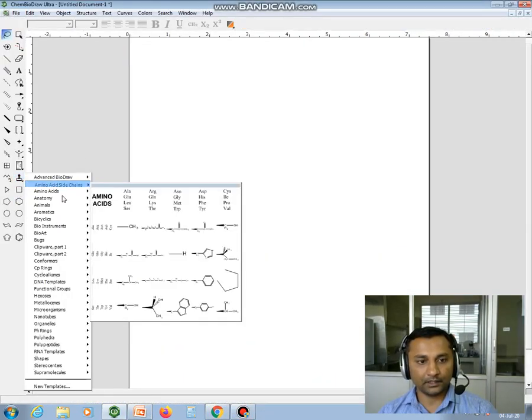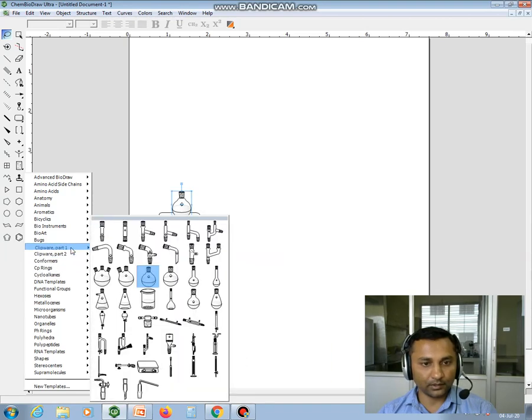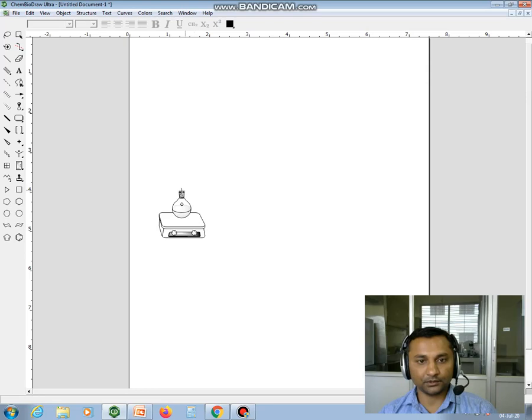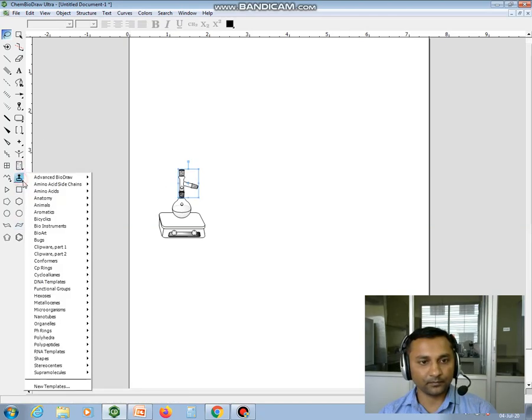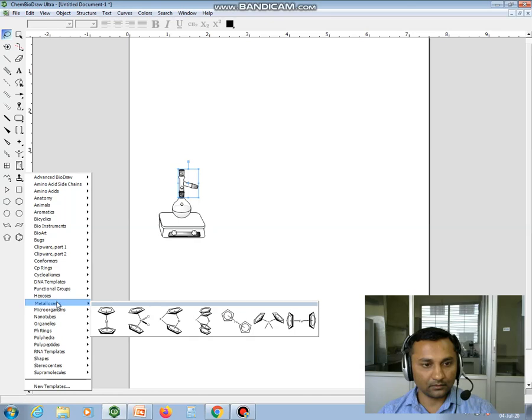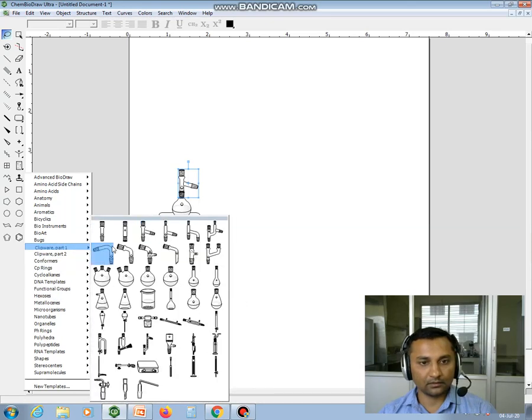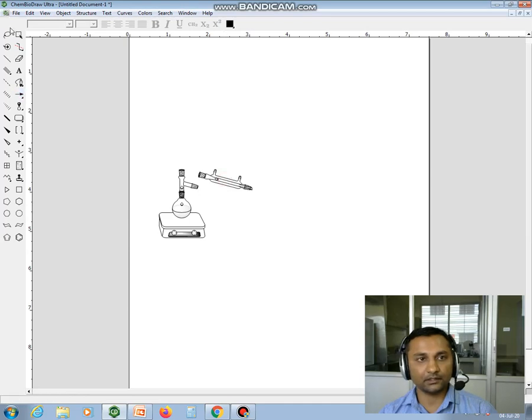Suppose I have to reflux it. Okay, so go to the clipware, and you can use this. Suppose I have to do the reflux or keep one distillation assembly, then you can use this clamp. And you can take this condenser.